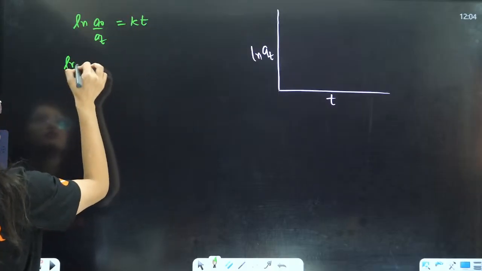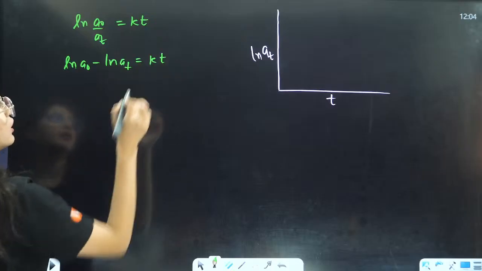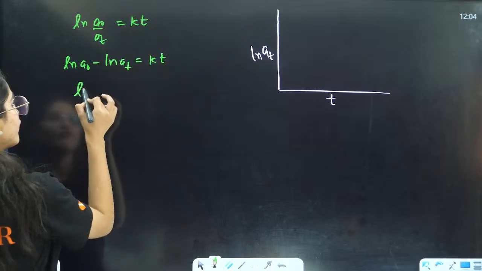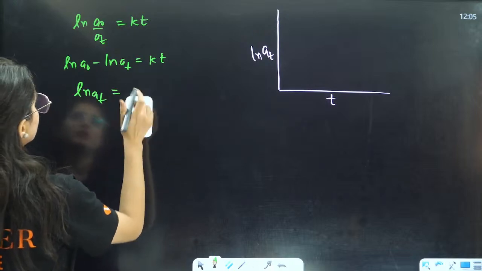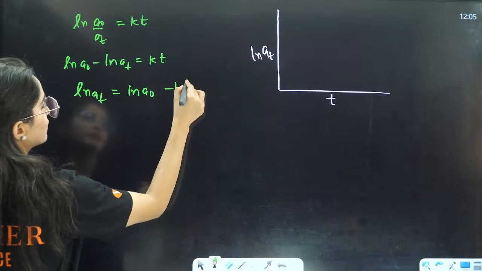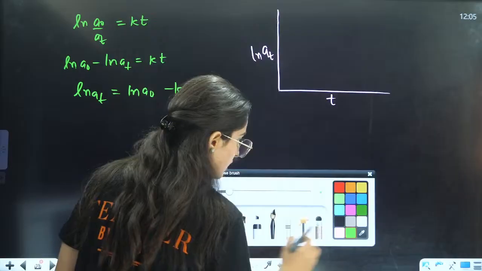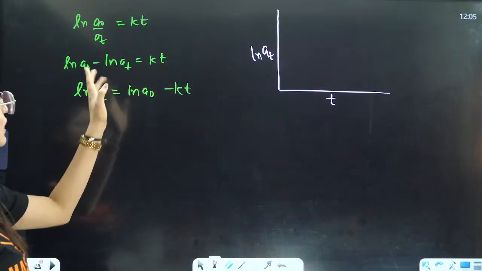So can I say natural log of A0 minus natural log of AT is equal to KT. So natural log of AT equals natural log of A0 minus KT. Right? Okay.